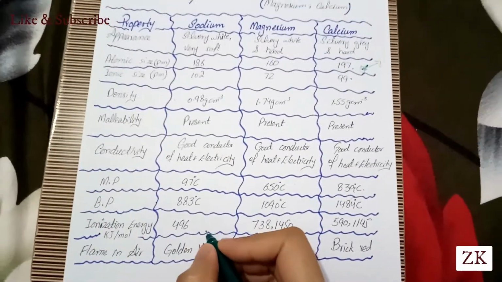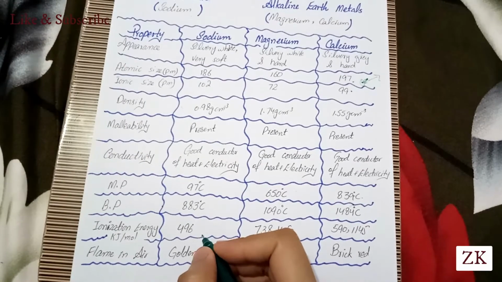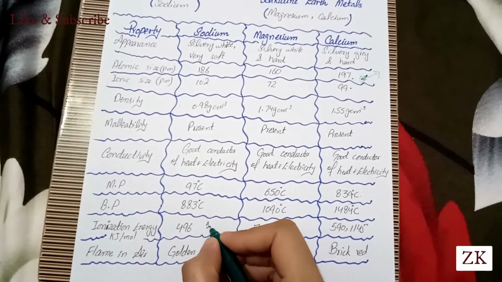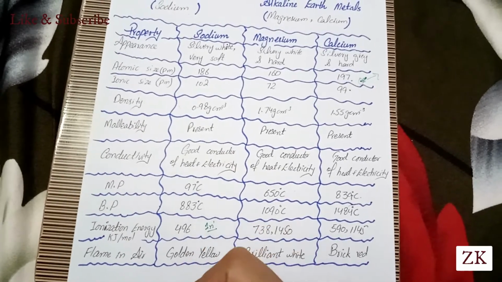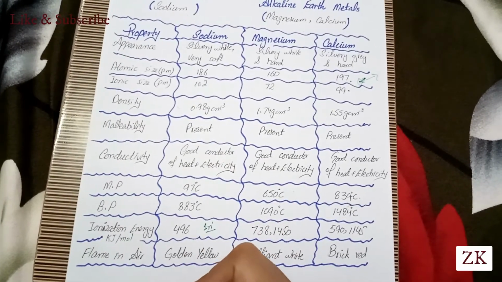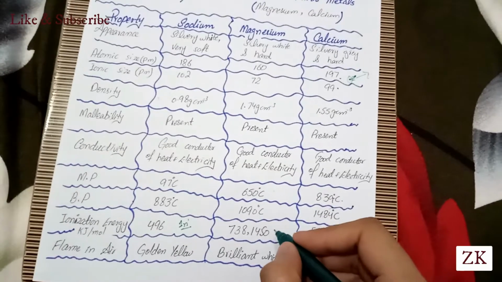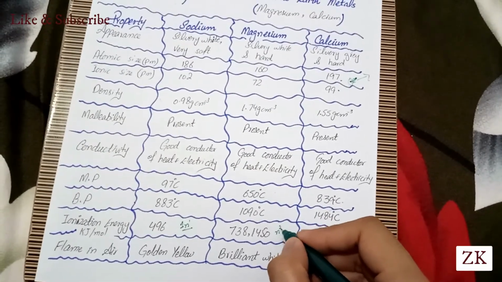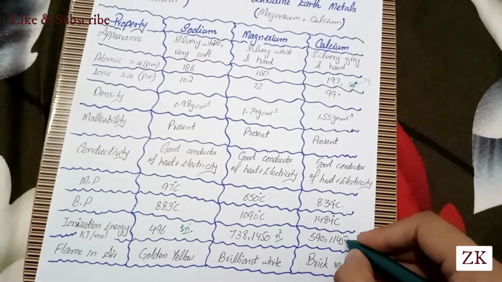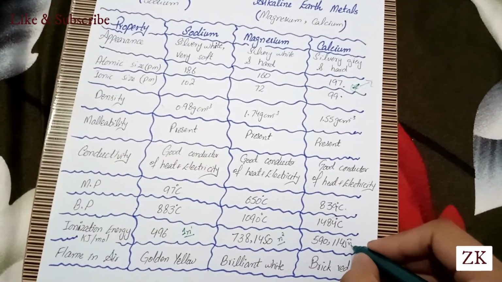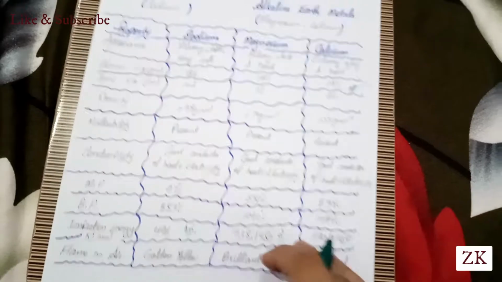Because if we see the electronic configuration, there are 2 electrons in the outermost shell of magnesium and 2 electrons in the outermost shell of calcium.